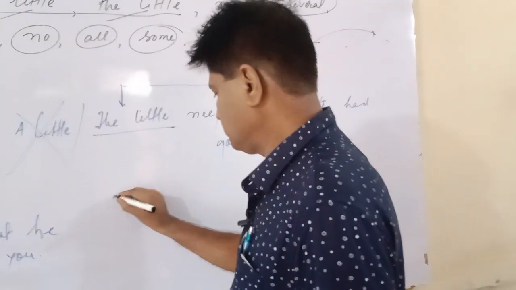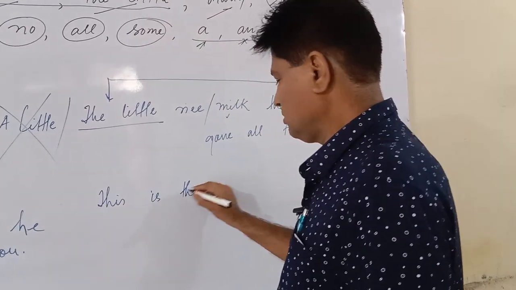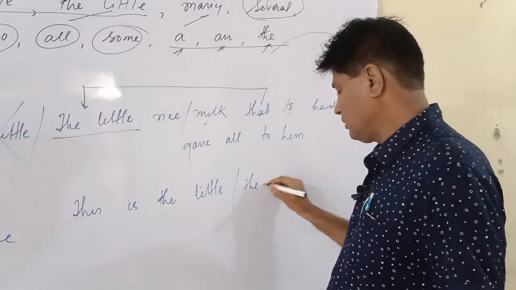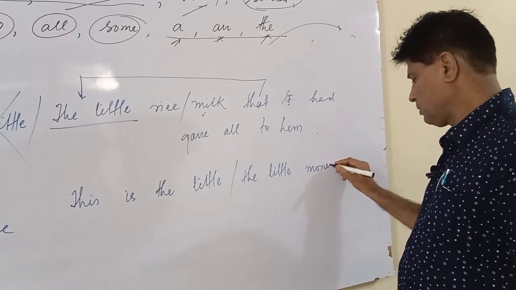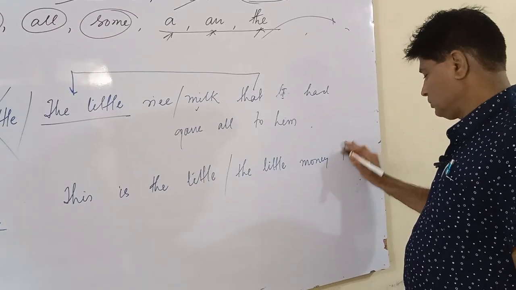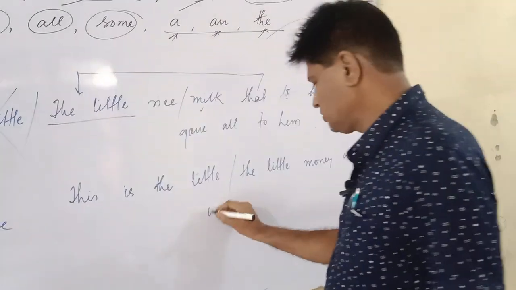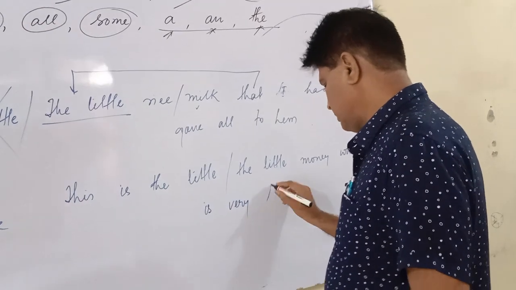Here, this is the little money which is very less.